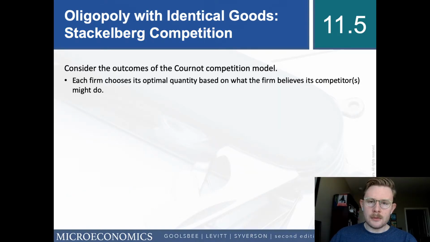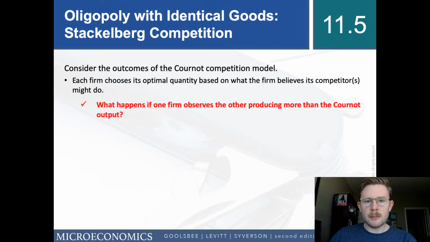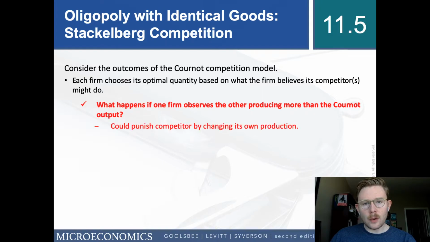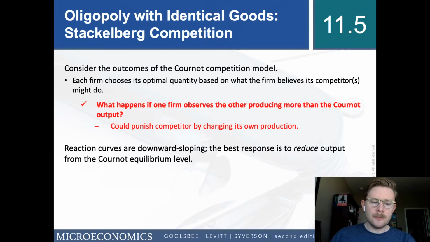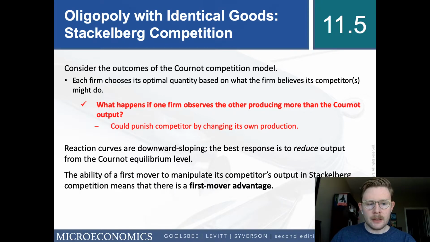So consider the outcomes from the Cournot model. Each firm chooses its optimal quantity based on what the firm believes its competitors might do. So what happens if one firm observes the other producing more than the Cournot output? They could punish their competitor by changing their own production. Reaction curves, those quantity functions that we saw, are downward sloping, and so the best response is to reduce output from the Cournot equilibrium level. The ability of a first mover to manipulate its competitor's output in Stackelberg competition means that there's a first mover advantage.